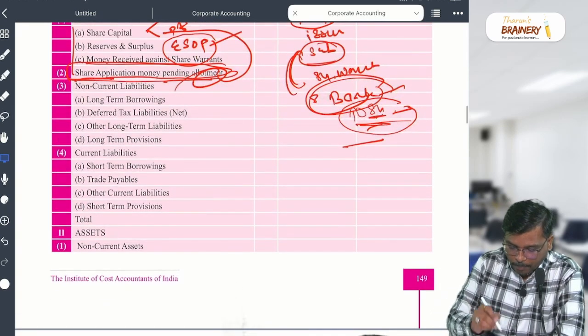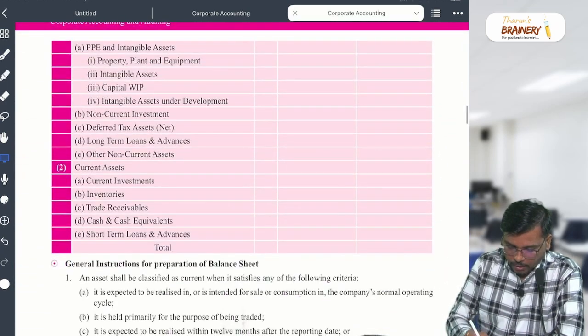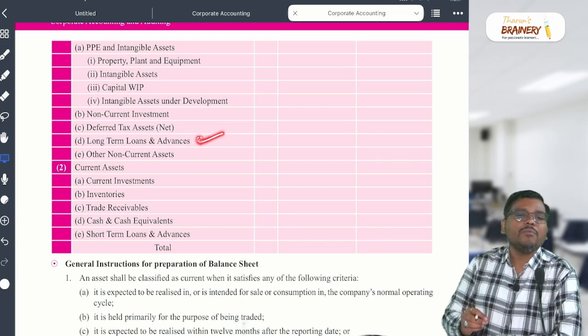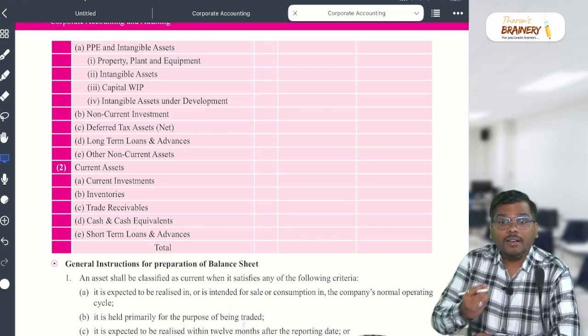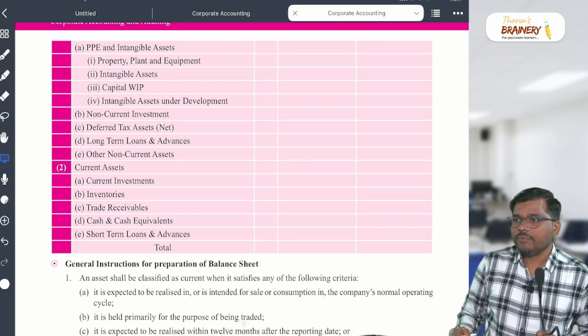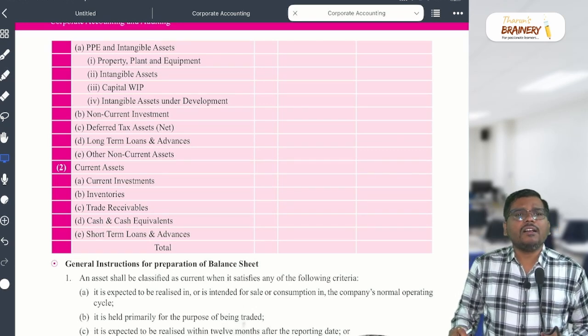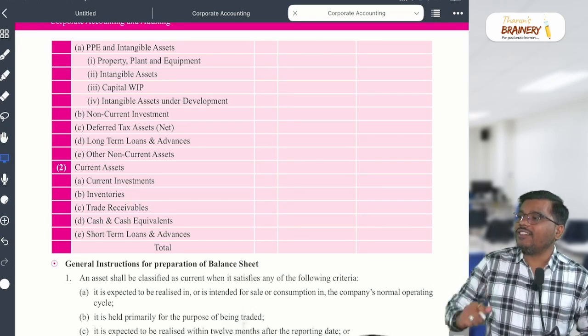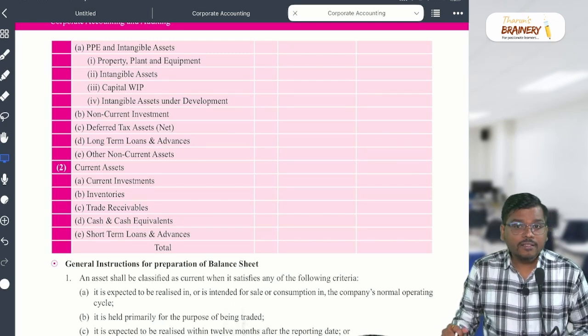Here also one separate heading is there, other long-term loans and advances. What is the meaning of this, sir? This is an asset for us. So if it's an asset for us, it means what, sir? We have given a loan to others.